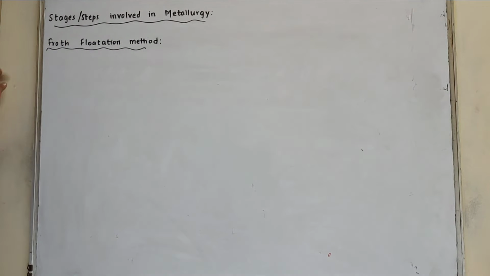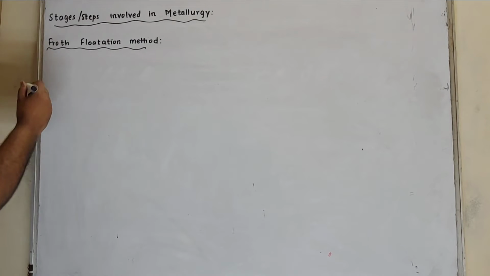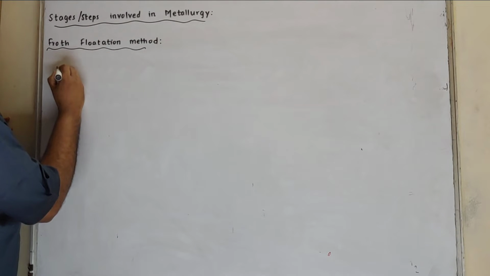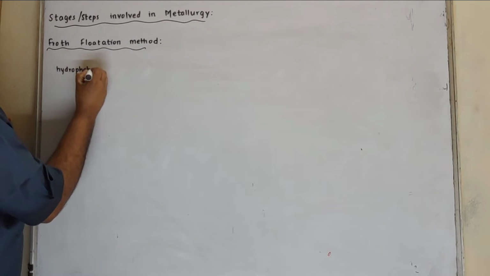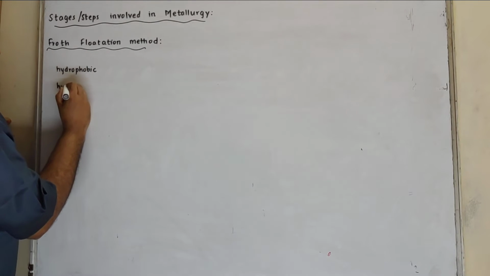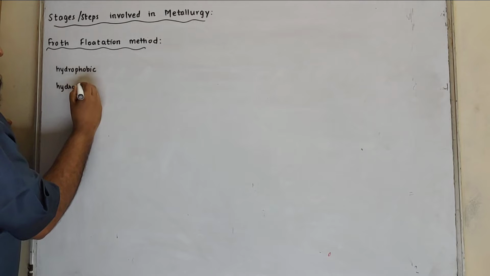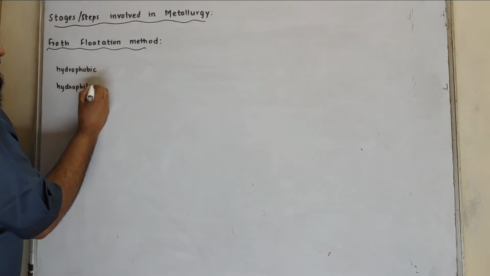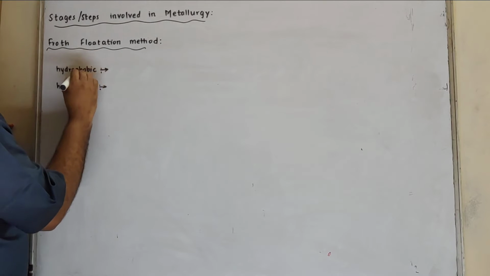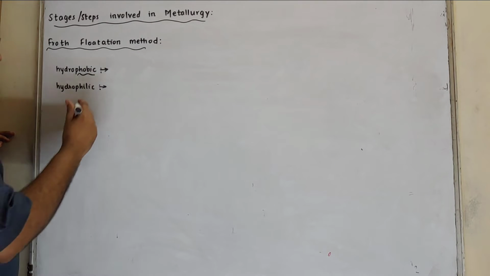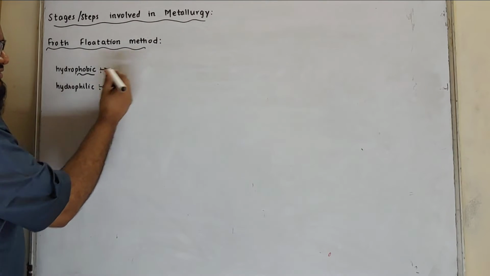Now the froth flotation method is based on two opposite properties. Which are the two opposite properties? Hydrophobic and hydrophilic. Hydrophobic means it has a phobia of water, that is, it moves away from water.